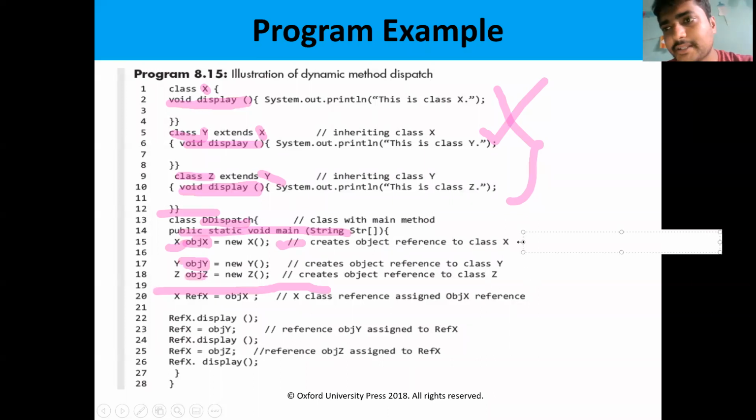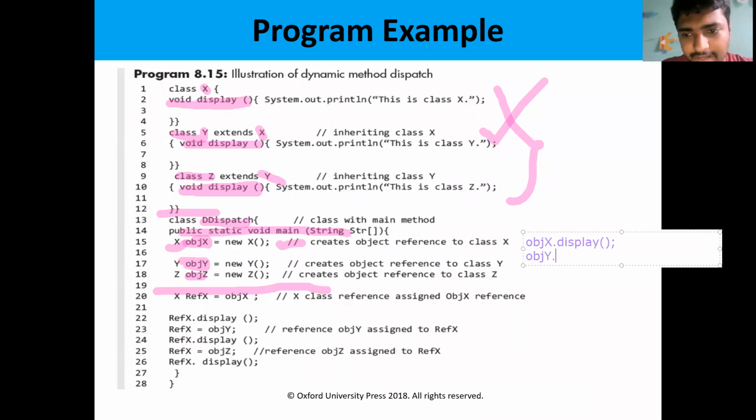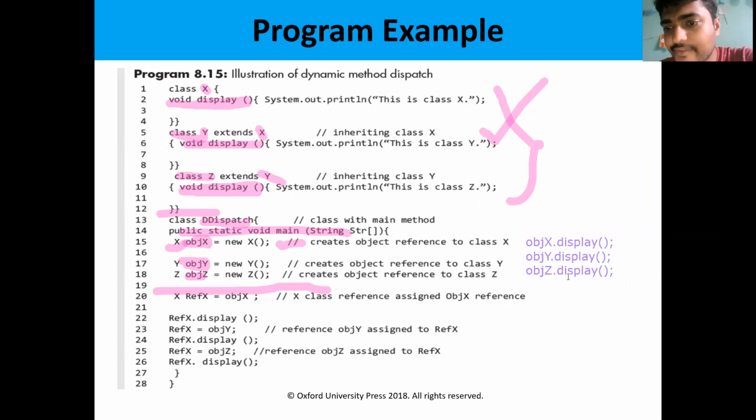After creating the objects, we can call the methods: objX.display, objY.display, objZ.display. This is the general execution flow of the program.